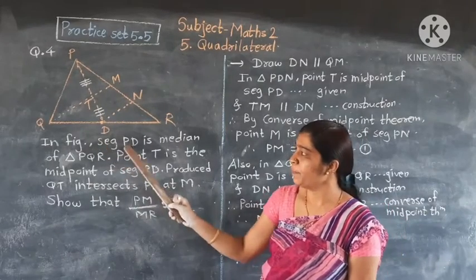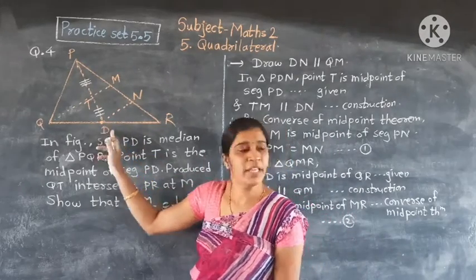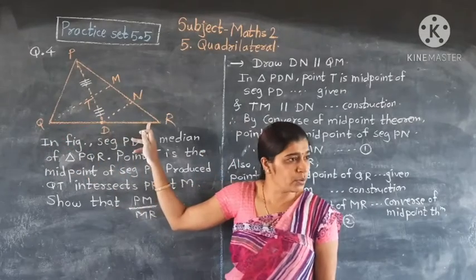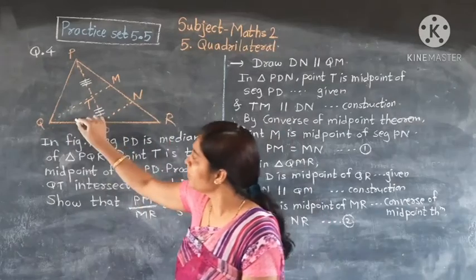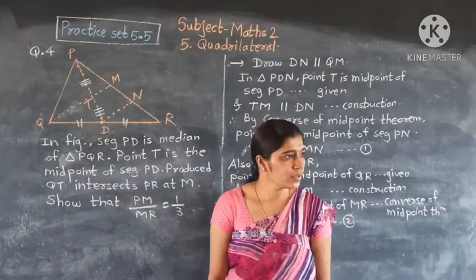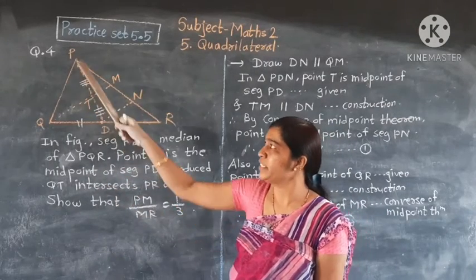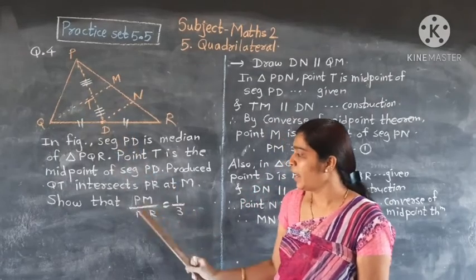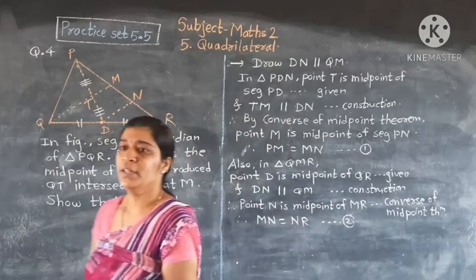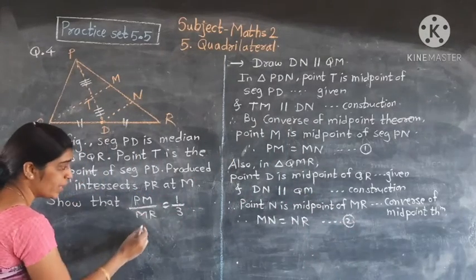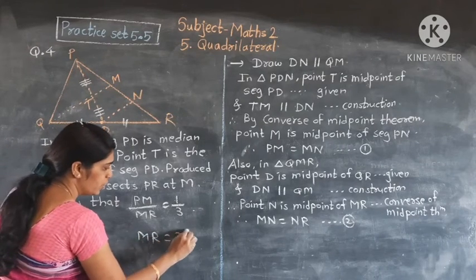What is given? Segment PD is the median. Median is what we call the line to the midpoint. Therefore point D is the midpoint of QR, which means these both are congruent. We write this on the median. And it is given that point T is the midpoint of PD. And we have to show PM upon MR is equal to 1 upon 3. Cross multiplying, MR is equal to 3 PM.